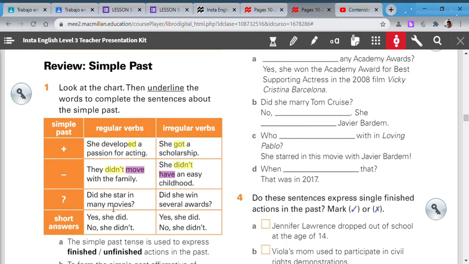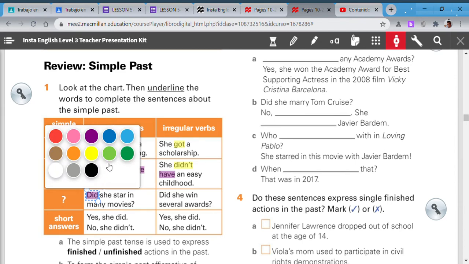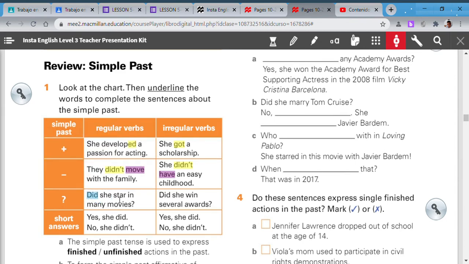Okay? Now, there is a question also. Did she star in many movies? In this case, we have the auxiliary, and it's did. Also, the verb is no problem.